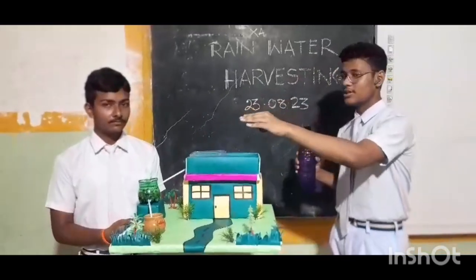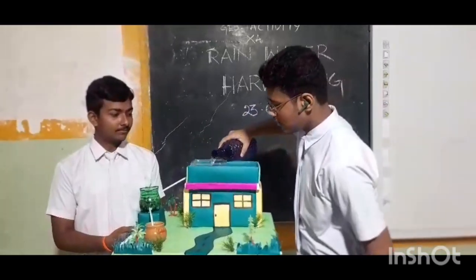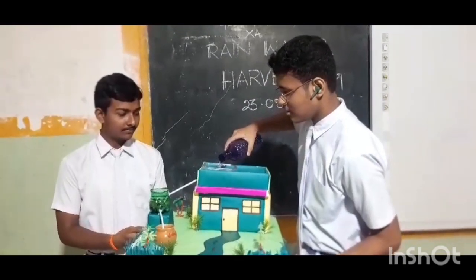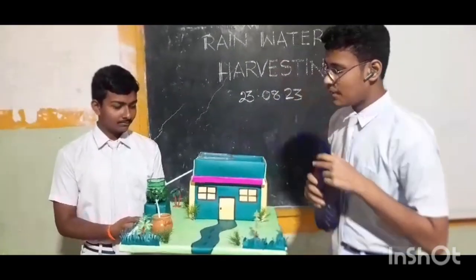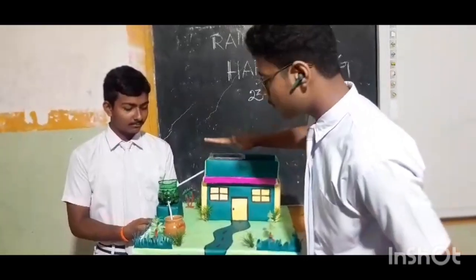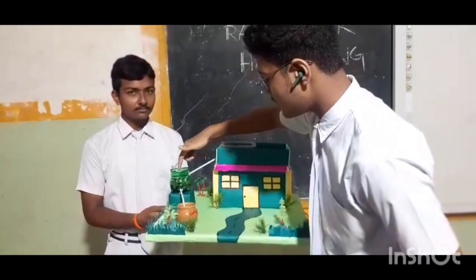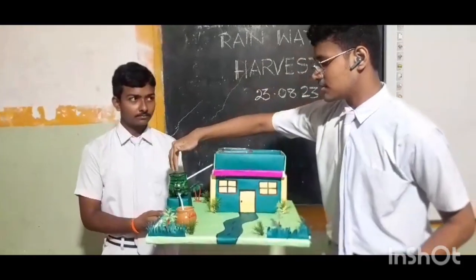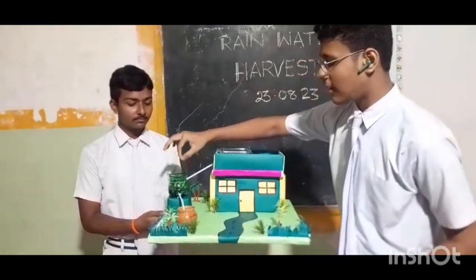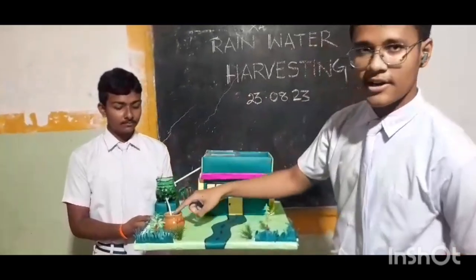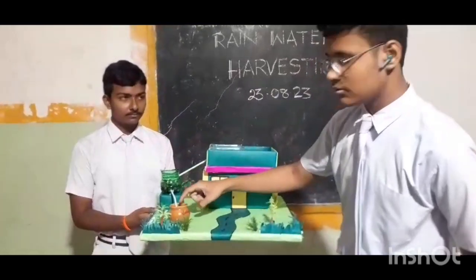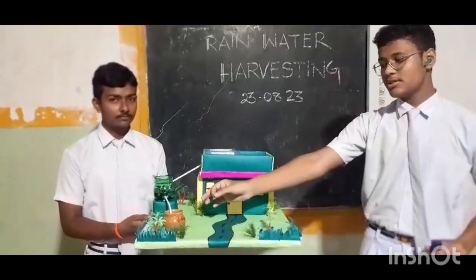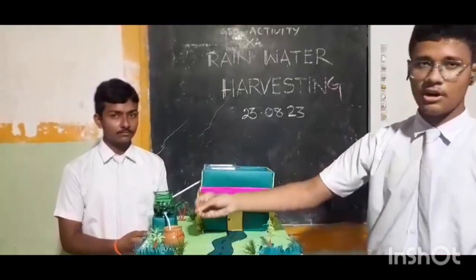First, when the rain occurs, then the water is filled on the roof. Then the water passes from the rooftop through the pipe and is collected here. It is the sedimentation tank where the water gets filtered and it finally gets stored in the tank, in which the water is either directly used or it is used to recharge the groundwater table.